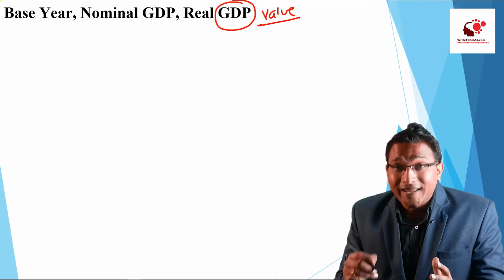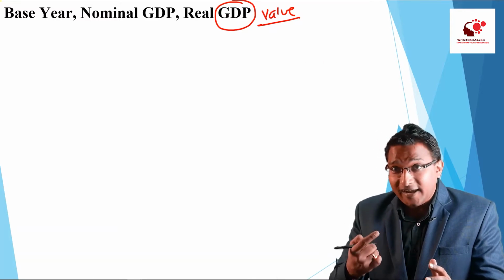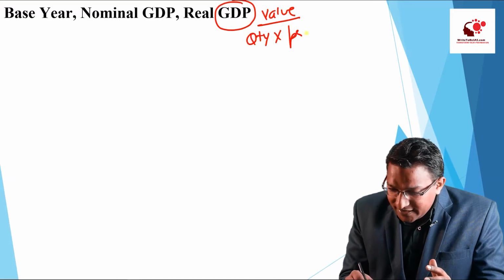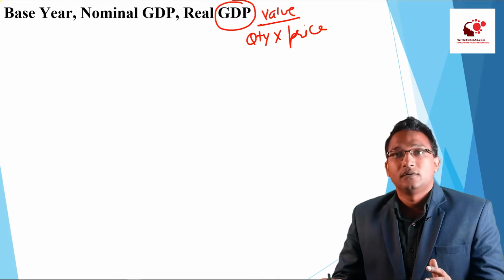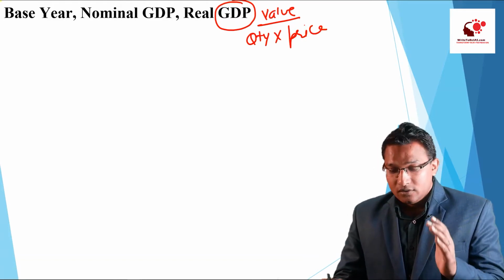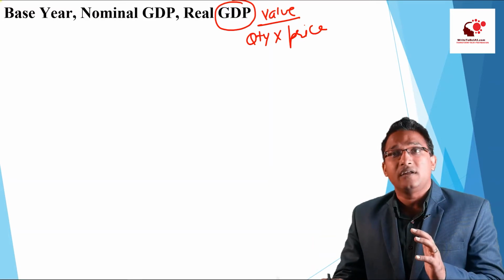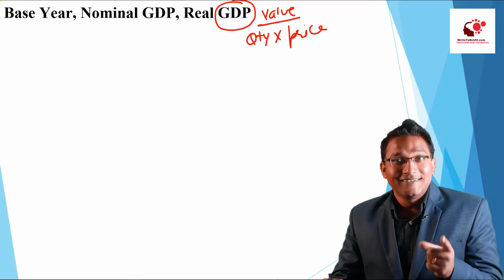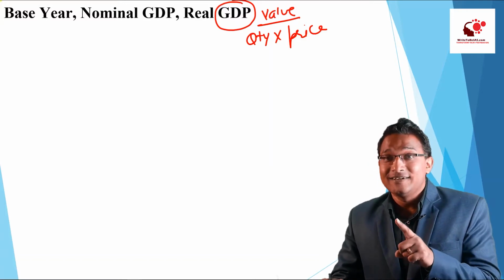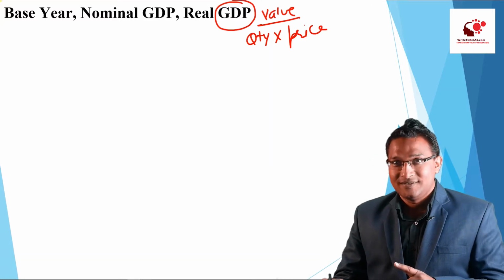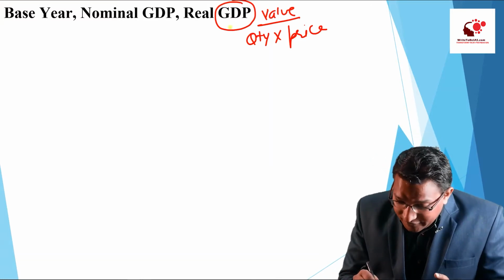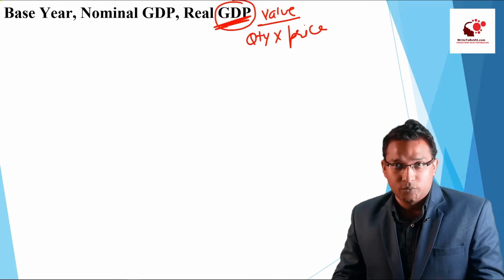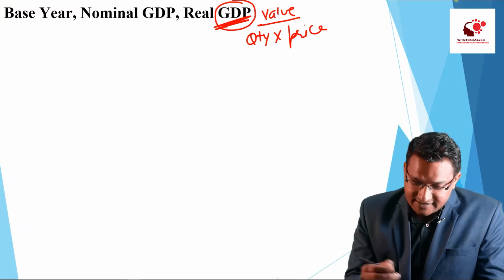Now, how do we calculate this value? Can we say the value means the quantity multiplied by the price, right? Or the total quantity of goods and services produced in the country multiplied by their prices, that is the value of all the goods and services, and that value is nothing but the GDP, right? So I hope that this simplistic concept is very clear to you. Now let us take an example, right?